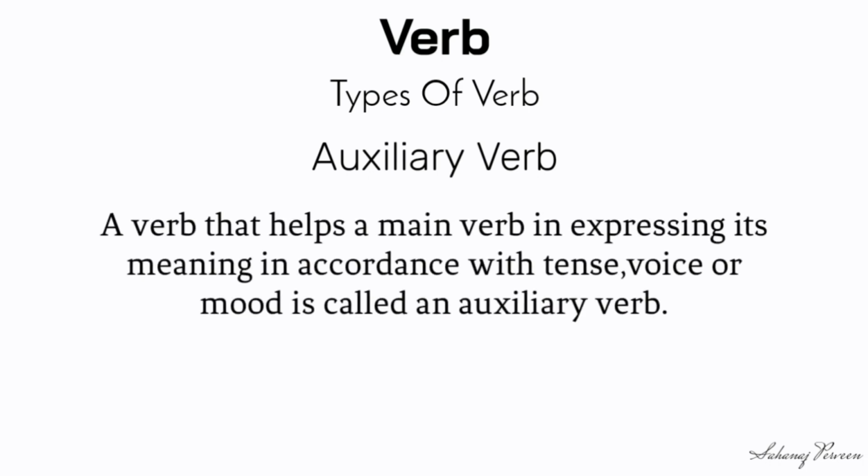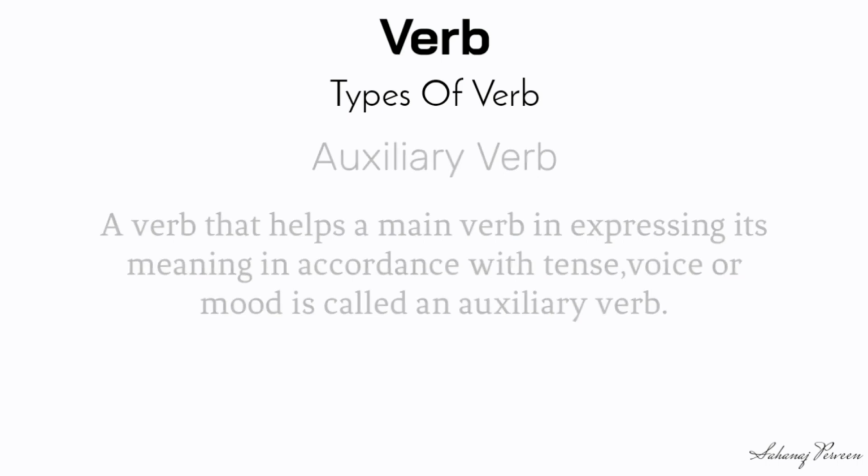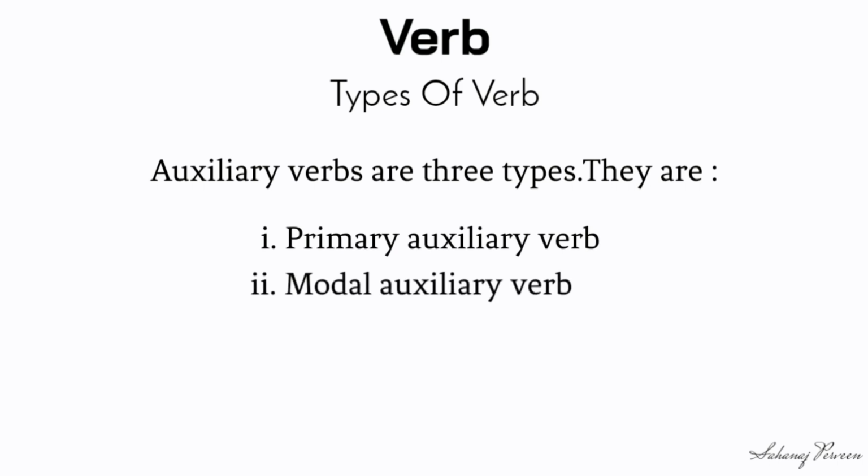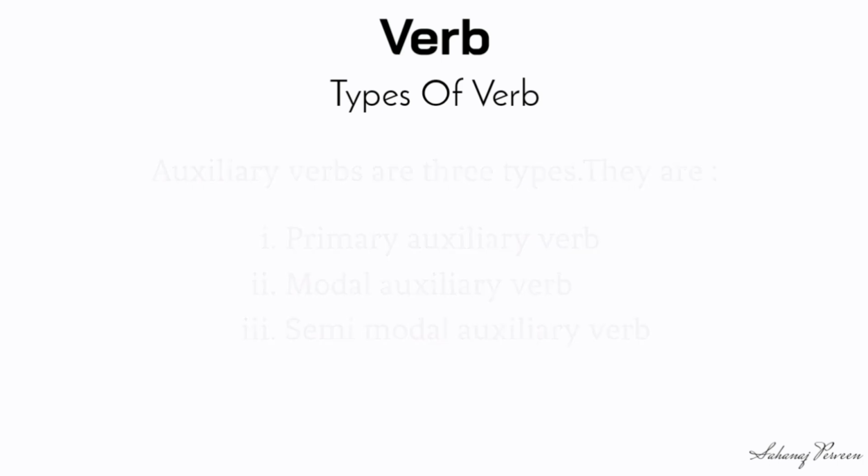Auxiliary verb. Auxiliary verbs mean helping verbs. A verb that helps a main verb in expressing its meaning in accordance with tense, voice or mood is called an auxiliary verb. Auxiliary verbs are three types. They are primary auxiliary verb, modal auxiliary verb, semi-modal auxiliary verb.